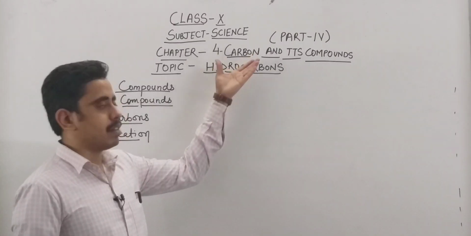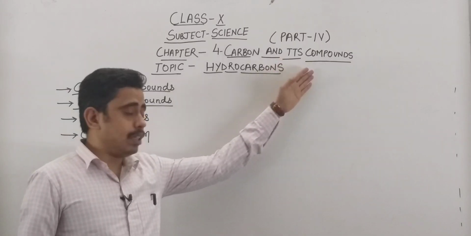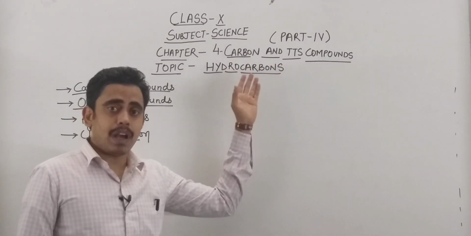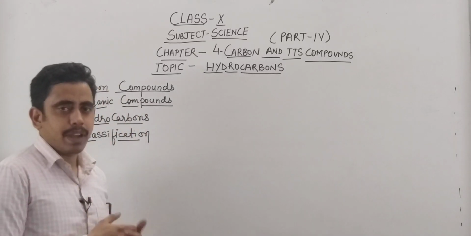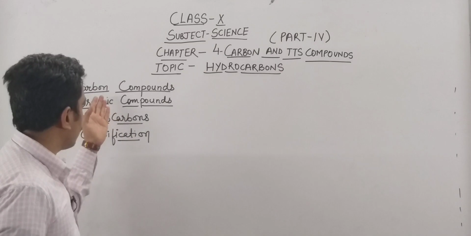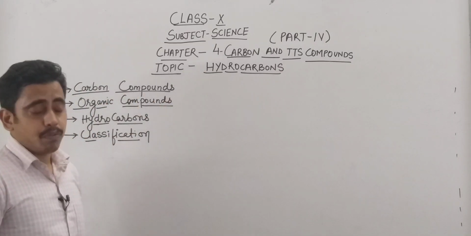We have basically discussed the topic of carbon, and now we will see what the compounds of carbon are and how they are formed. Starting from the very basic point, what are carbon compounds?